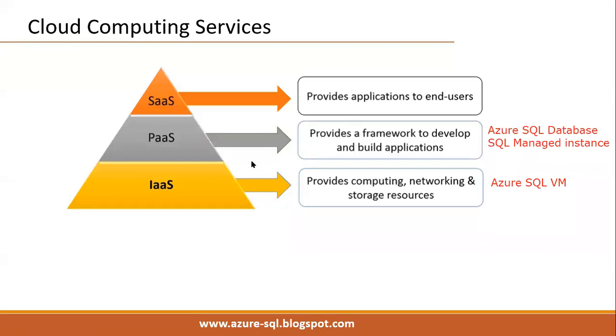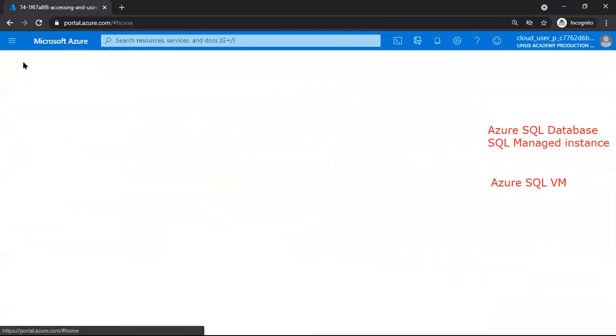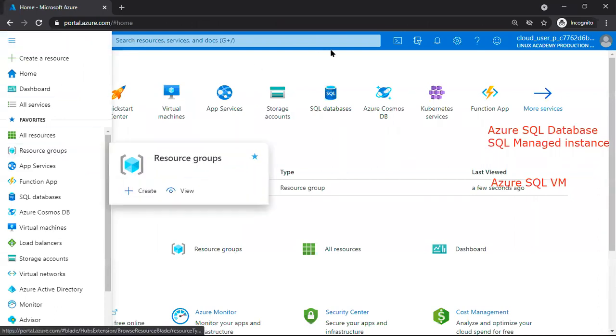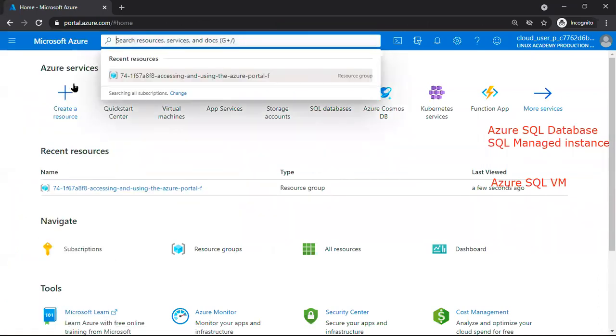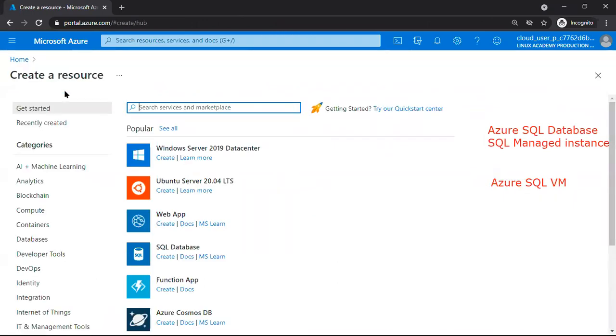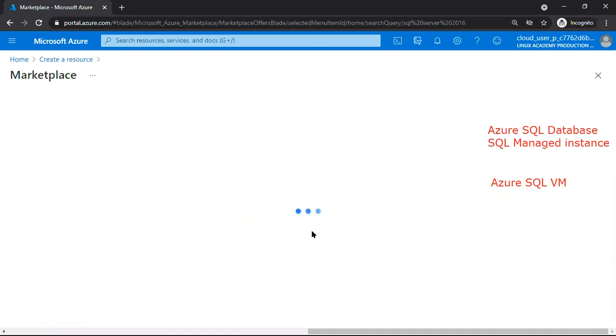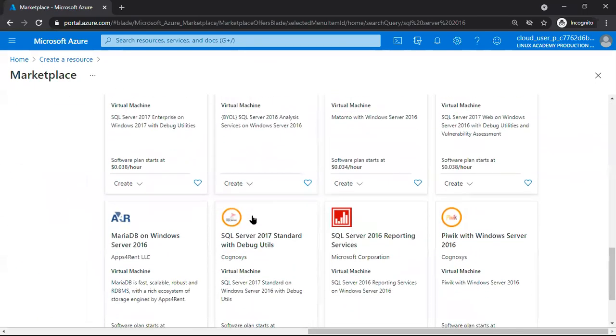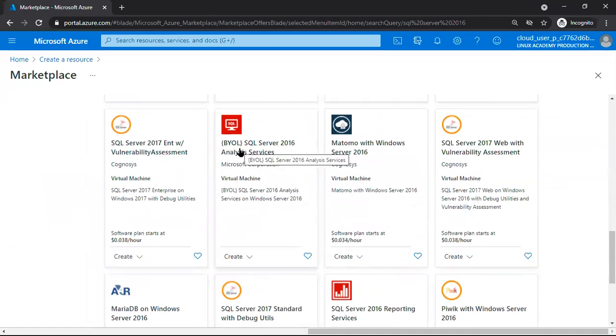Check here, I have entered the portal, portal.azure.com. Let's say I will create a virtual machine with SQL Server. We can search here. See here, the create a resource option. Here we can create SQL Server 2016, whichever version we want. See here, ready-made, predefined images are there. We can use those images directly. Check here SQL Server, even BYOL options are there.